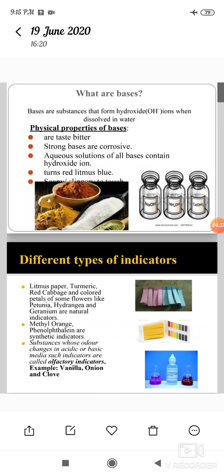Red litmus paper turns blue when bases are put on it.